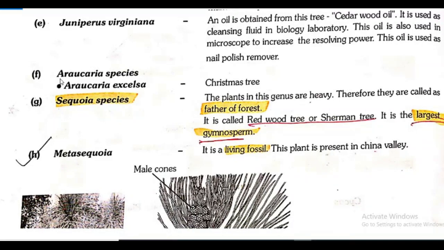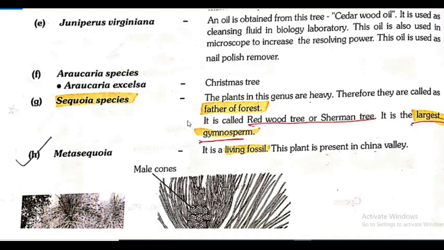Next plant is Araucaria species, Araucaria excelsa, the Christmas tree, that you already know. Next is Sequoia species. The plants in this genus are heavy, therefore they are called the father of forest. It's a very interesting point here. Sequoia species, the plants in this genus are heavy, therefore they are called what? Father of forest.